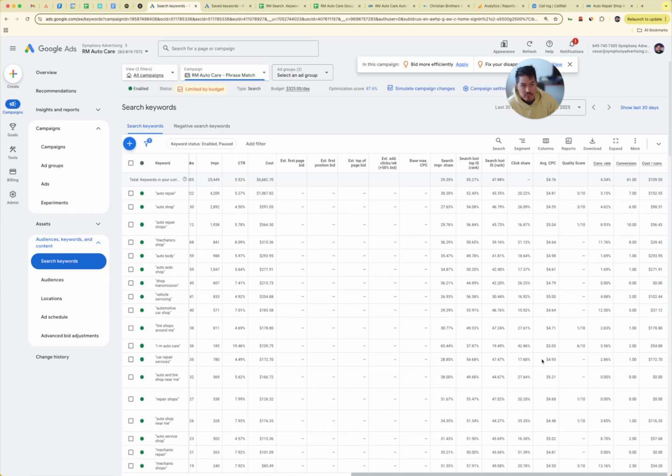That gives us 4, 5, 6, 7, 8. Like we would be paying $2, $3, $4, $5 more overall. But when it comes down to a keyword level, we're not going to pay that much more. So, for example, if this is vehicle, automotive car shop, if we're paying $4.64, we might pay $5. But that's a very good keyword in my opinion.